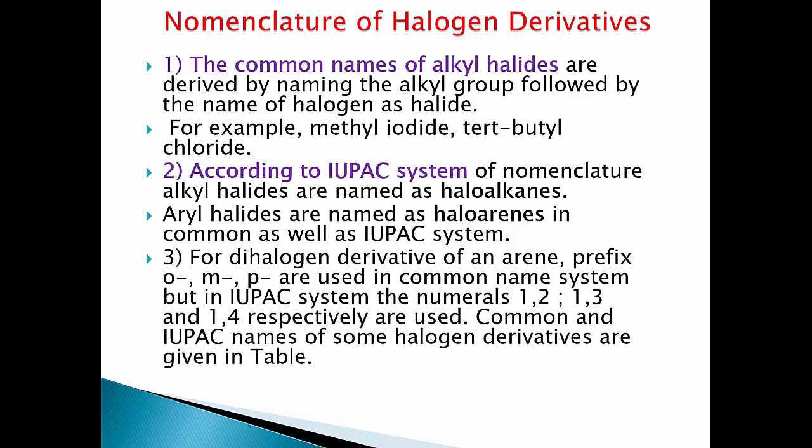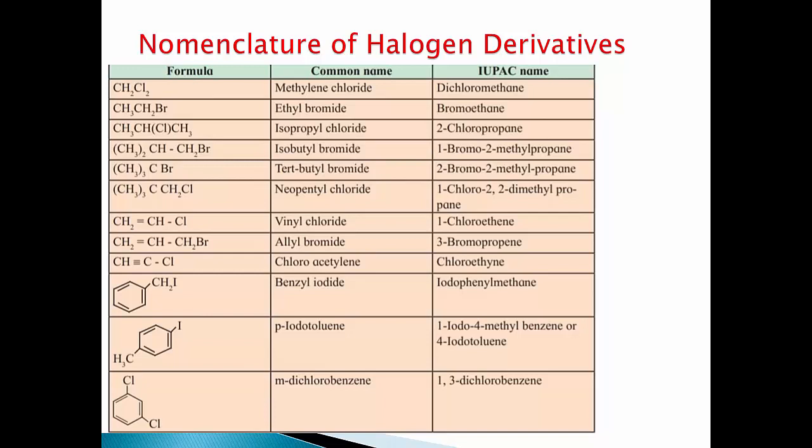For dihalogen derivatives of arenes, prefix ortho, meta or para are used in common name system, but in IUPAC system the numerals 1,2, 1,3, 1,4 respectively are used. Common and IUPAC names of some halogen derivatives are given in table. Nomenclature of halogen derivatives. Now first example we are going to see CH2Cl2. This is dihalogen derivative. Common name of this compound is methylene dichloride. IUPAC name of this compound is dichloromethane.